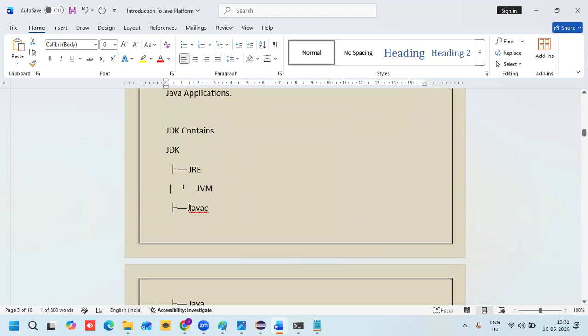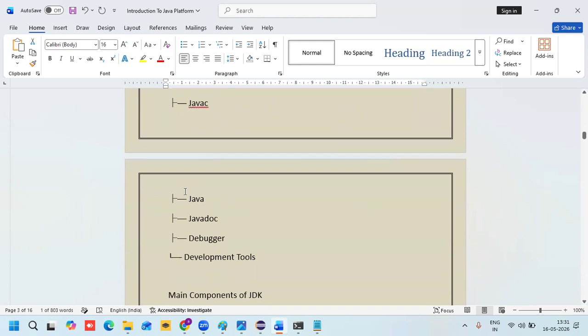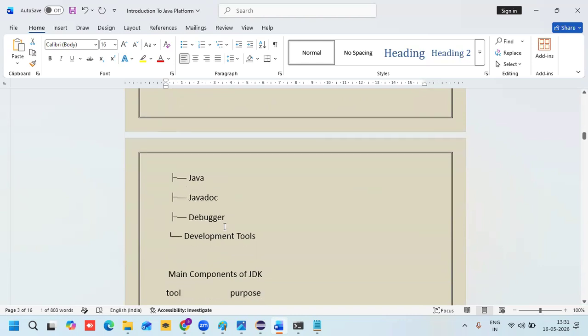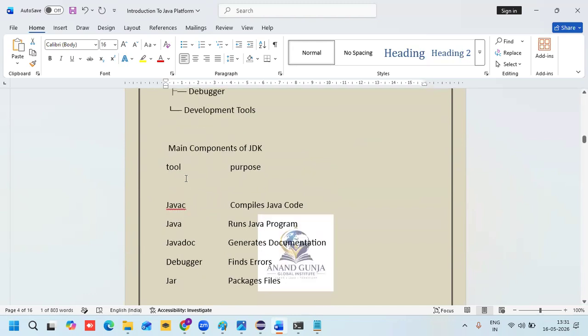JDK contains javac, java, javadoc, the Java debugger, and development tools. These are the main components of JDK. Now we'll see what the main components are. This is the tool and this is the purpose.